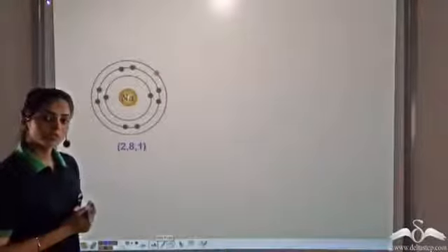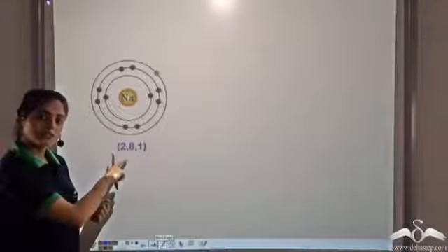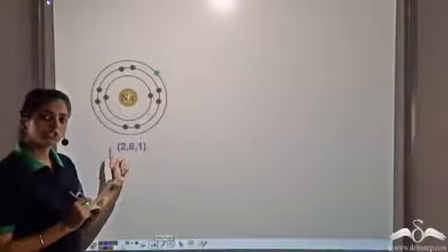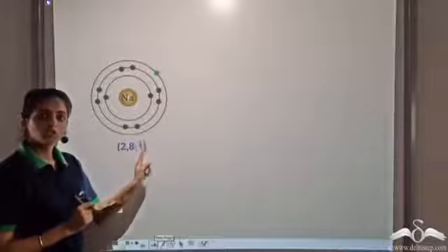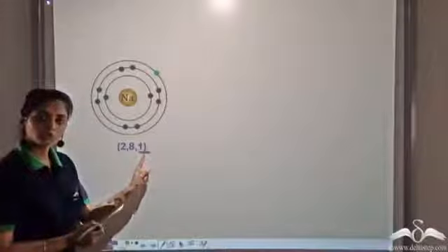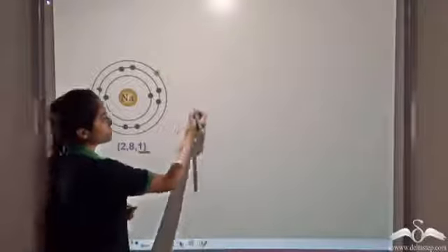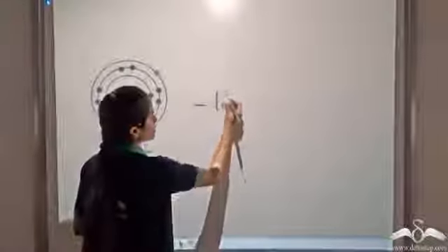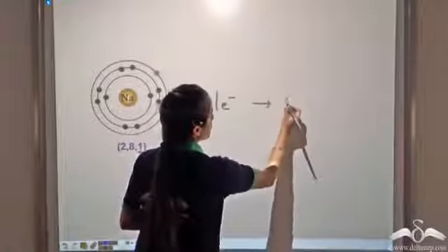So if we have sodium, it has 11 electrons. So it has the electronic configuration 2, 8, 1. So in order to complete the octet, it has to lose 1 electron. So now it has to lose 1 electron, so it becomes Na+.